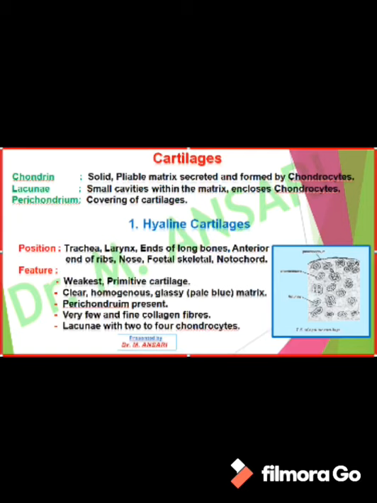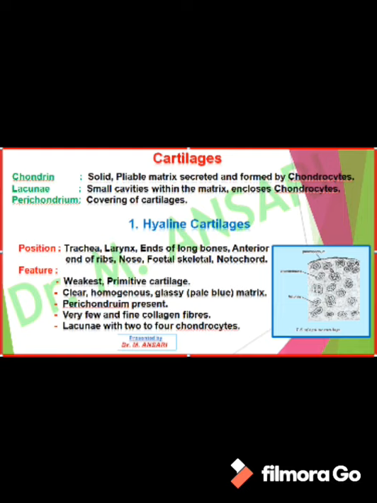If we deal with cartilages, we can say that cartilages have a pliable matrix. The matrix of the cartilage is called chondrin. The chondrin, or the matrix of cartilage, is solid, pliable and it is secreted and formed by its own cells, which are called chondrocytes. In the matrix, small cavities, small spaces are present, which are called lacunae, and in the lacunae its cells, that is chondrocytes, are present. If a covering is present on the cartilage, that covering is called perichondrium.